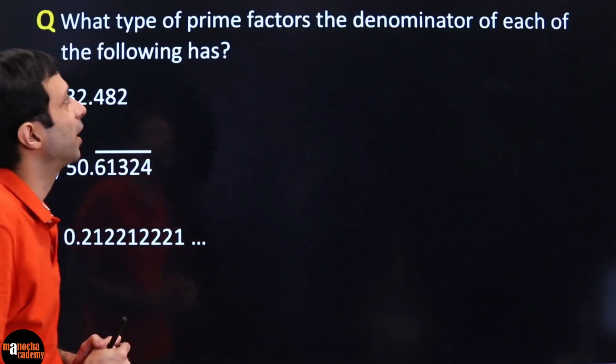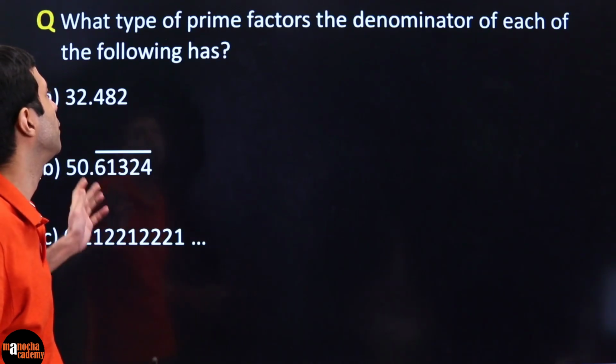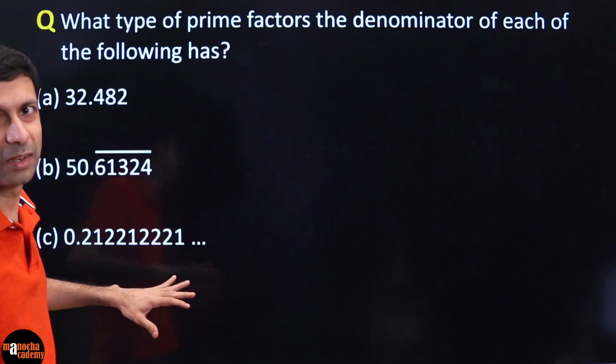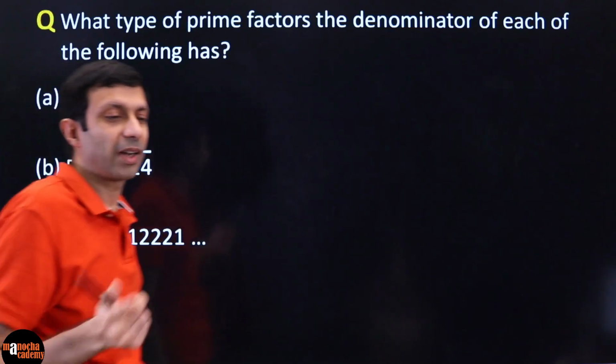What type of prime factors does the denominator of each of the following have? So this is the reverse question. We have given you the decimal numbers here. You have to tell the prime factors of the denominator.